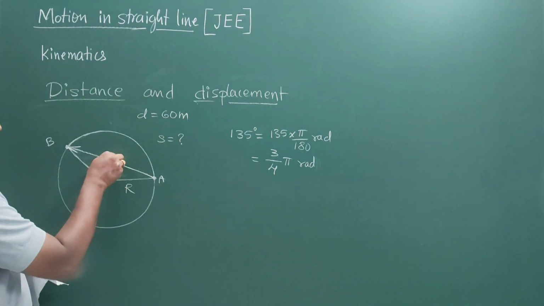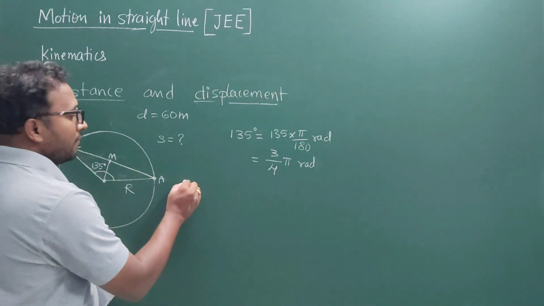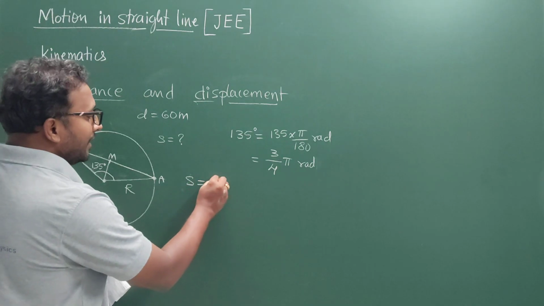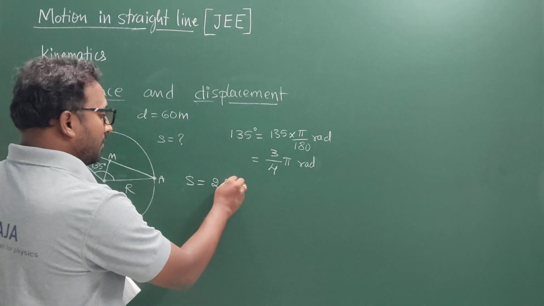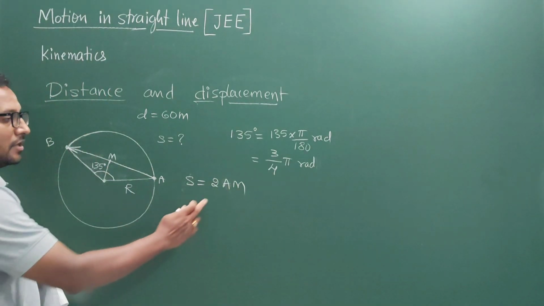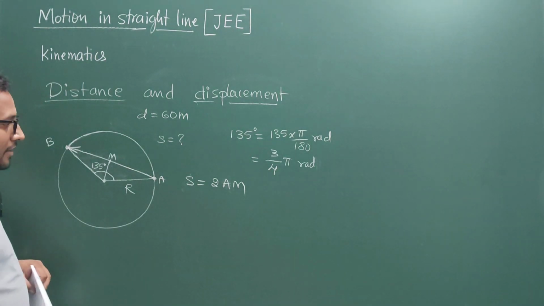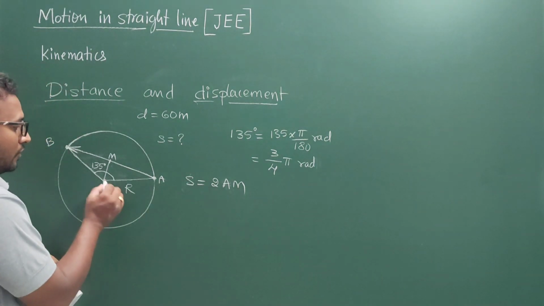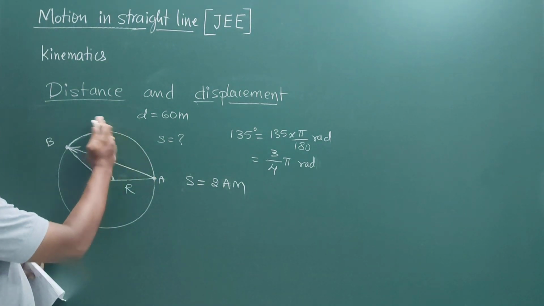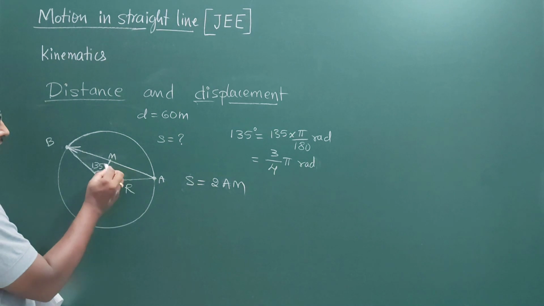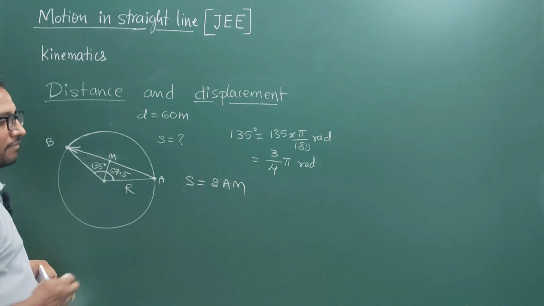So from A to M is half of the displacement, and from M to B is the other half of the displacement. Therefore, the total displacement is going to be 2 times that AM. Now let's calculate the total displacement. The total angle is 135 degree, which is the angular displacement of the body. Half of that is going to be 67.5 degree.